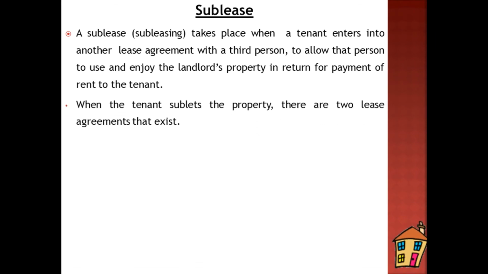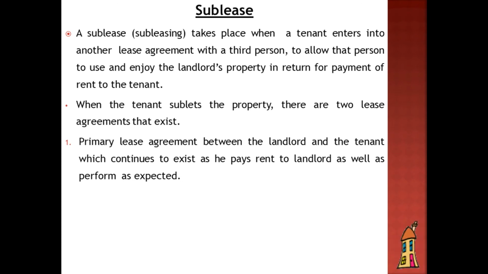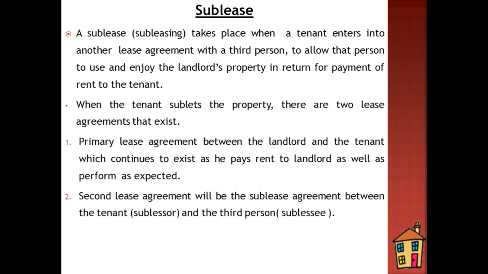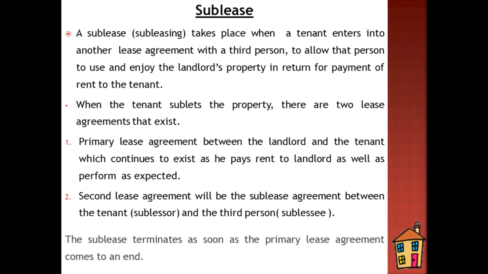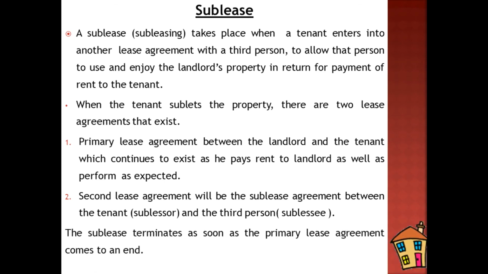When the tenant subleases the property, there are 2 lease agreements that exist, as we have been saying. There is the primary lease agreement between the landlord and the tenant, which continues to exist as he pays rent to the landlord as well as performs as expected by the landlord. Then there's the second lease agreement, the sublease agreement between the tenant and the third party, the subtenant. The sublease terminates as soon as the primary lease agreement comes to an end.